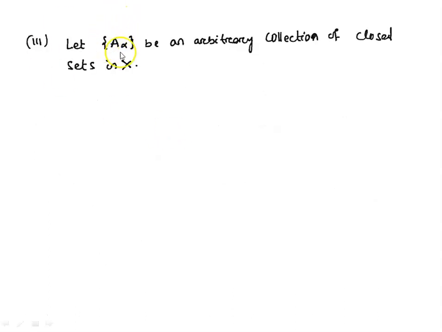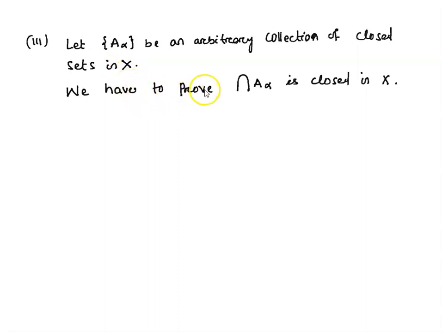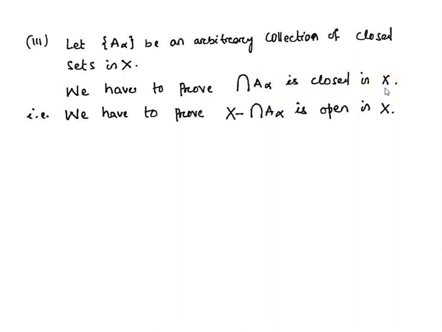Let us take an arbitrary collection of closed sets A alpha. Let A alpha be an arbitrary collection of closed sets in X. We have to prove that the intersection of this arbitrary collection of closed sets is closed in X. That is, we have to prove its complement is open in X. Because to prove that a set is closed in X, we have to show that its complement is open. By the definition of closed sets, a set is closed if its complement is open.